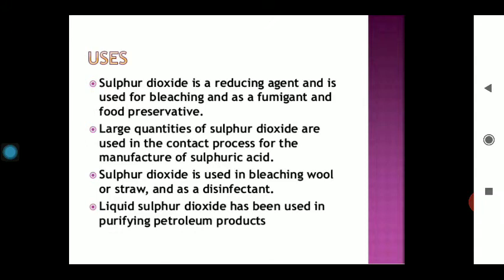In this way, their structure can be drawn. Now, the important uses of sulfur dioxide. Sulfur dioxide is a reducing agent. We have proved this reaction. Sulfur dioxide is a strong oxidizing agent. We have used this reaction. And this sulfur dioxide can be used as a bleaching agent. And this compound can be used as a fumigant and a food preservative.